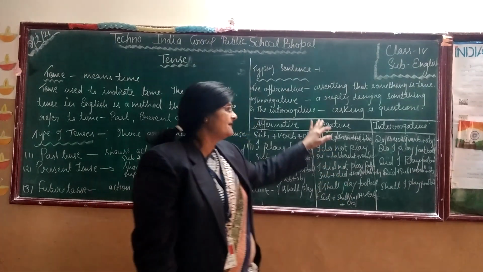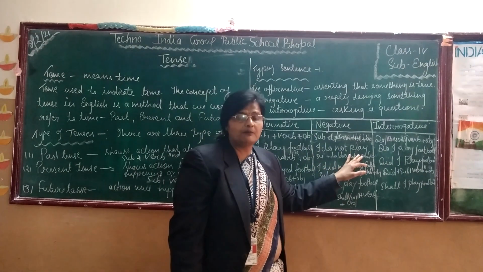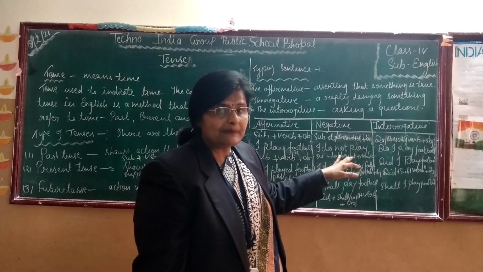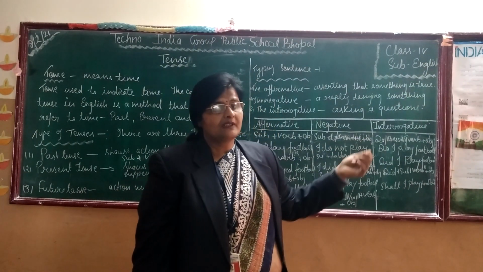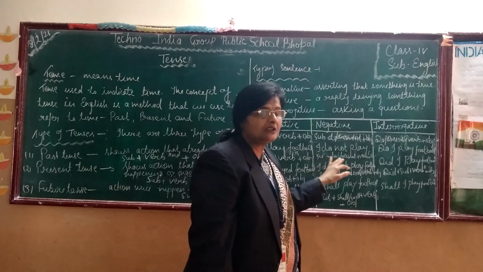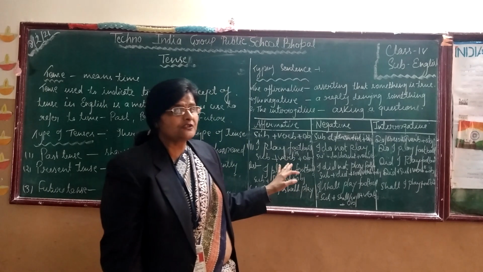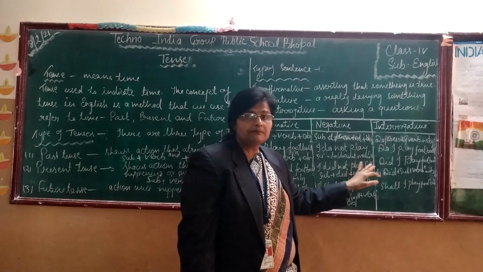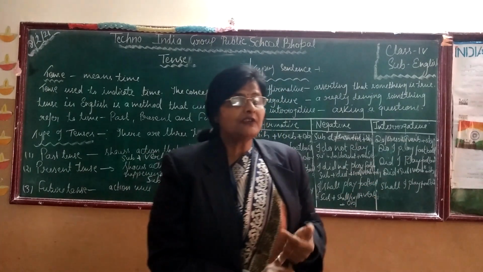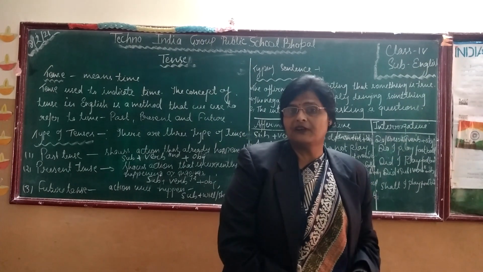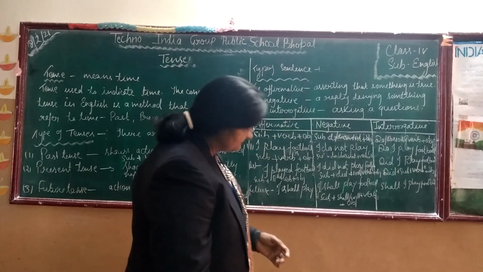Now look at the example of negative sentences. I do not play football. मैं फुटबॉल नहीं खेलता हूँ. In the present tense, we always use do not or does not in negative sentences. In the past tense, we always use did. So, I did not play football. But always remember this: whenever we use did, we always use the first form of the verb.